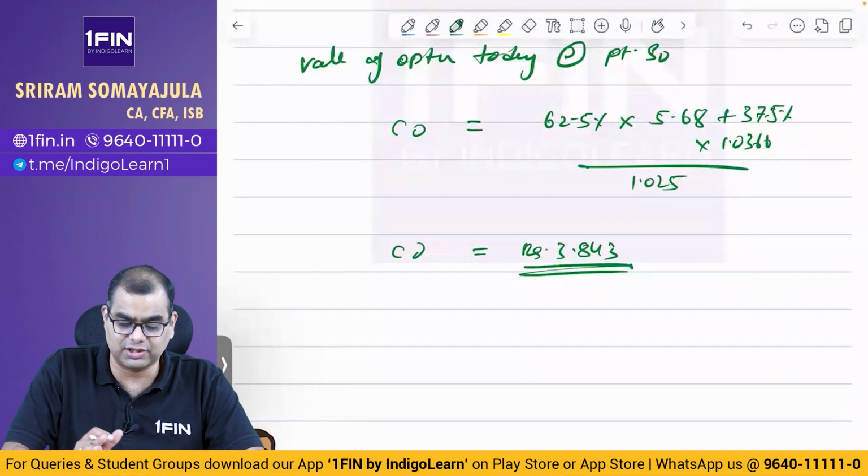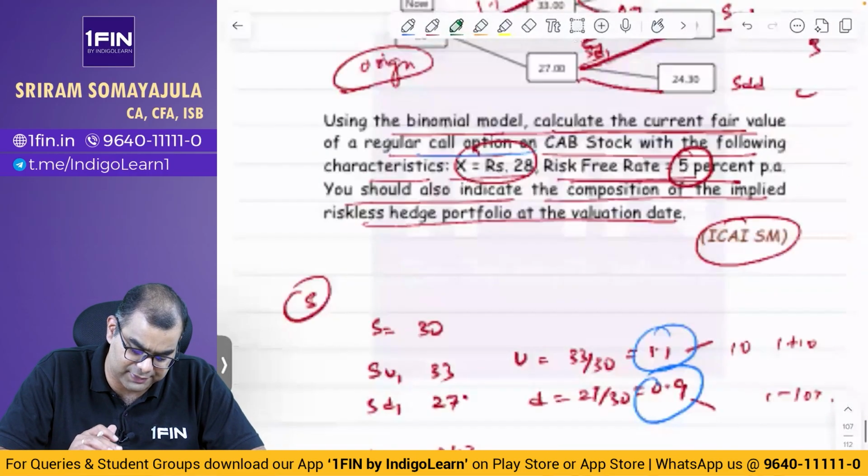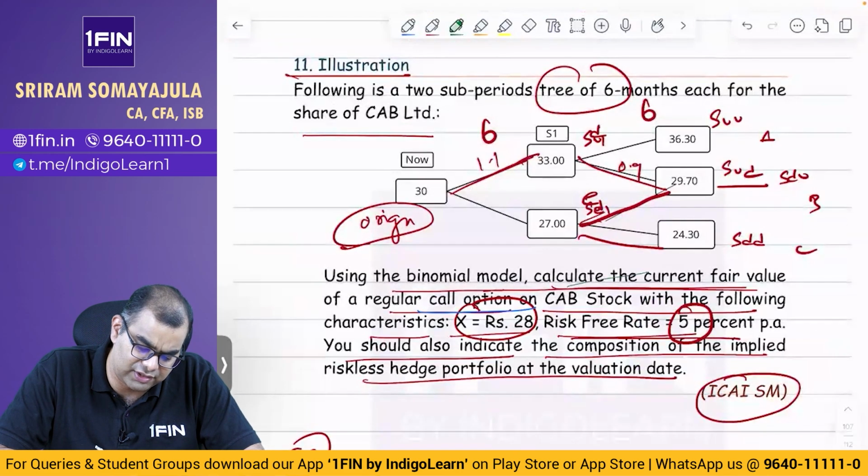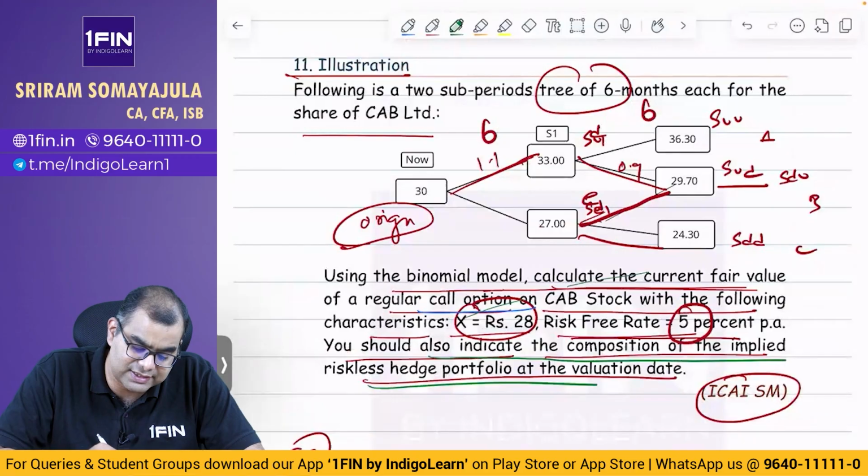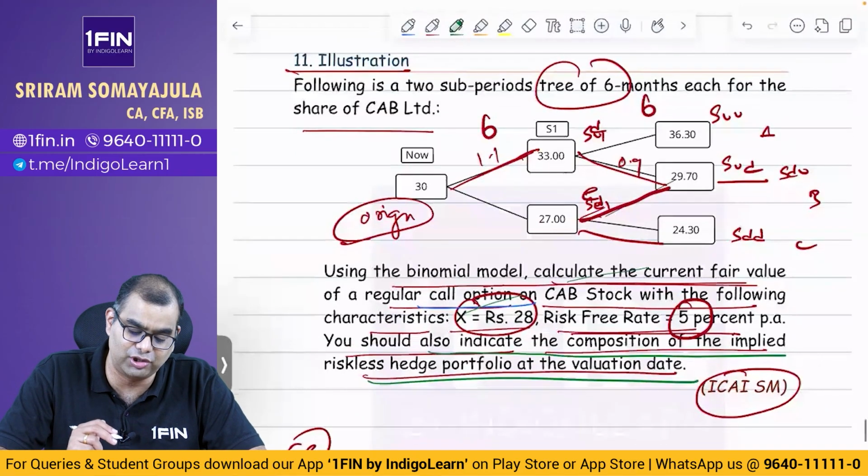It appears complicated, but it is not complicated. Have we answered everything? Using the binomial, calculate the fair value of the regular call option. You should also indicate the composition of the implied riskless hedge portfolio on the valuation date.